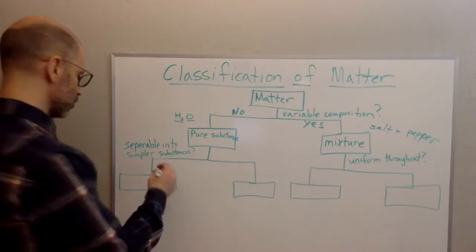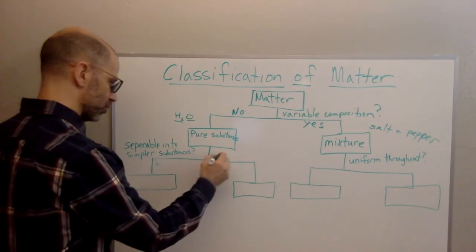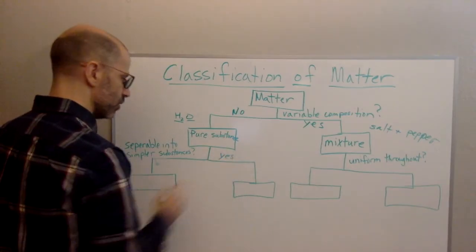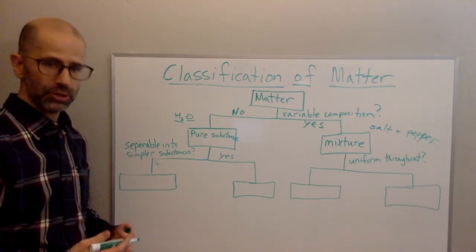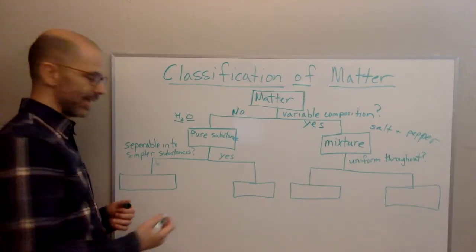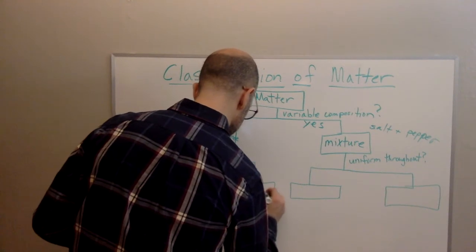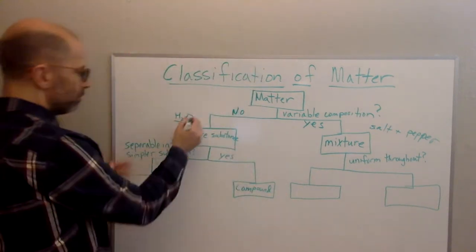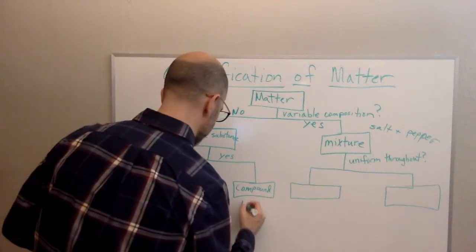If I can, so if the answer is yes, let me put yes over here, if I can break it down into simpler substances, we're going to call that a compound. So my water example is an example of a compound. So we'll write that down here.